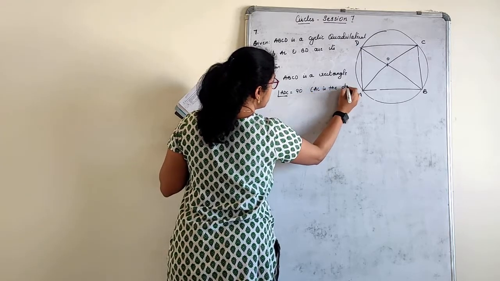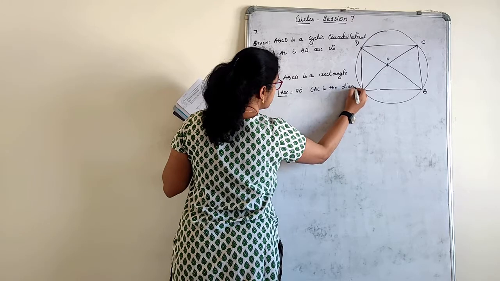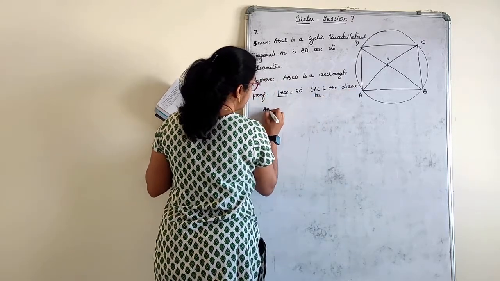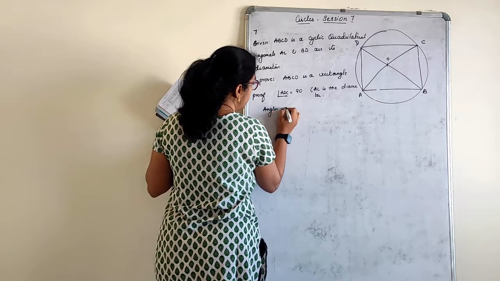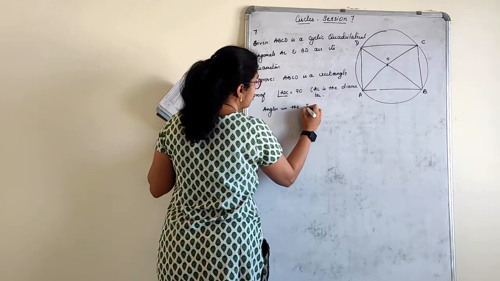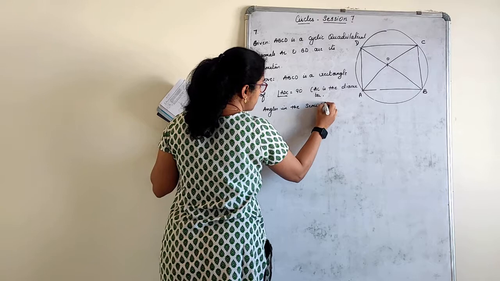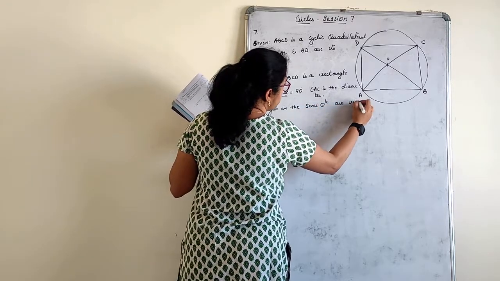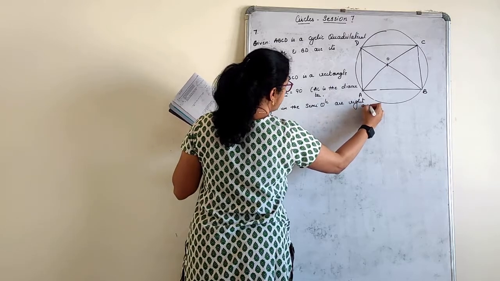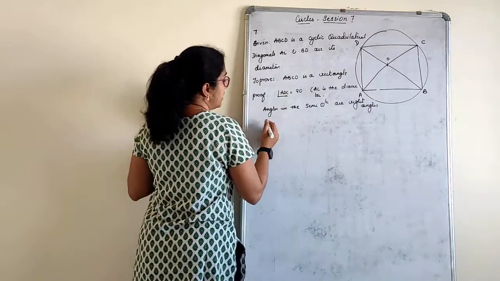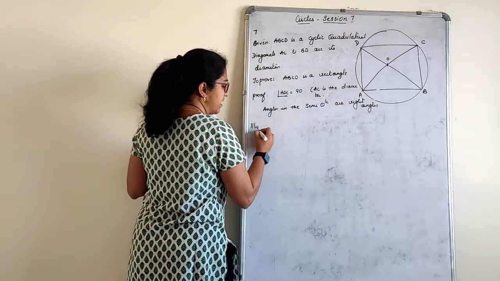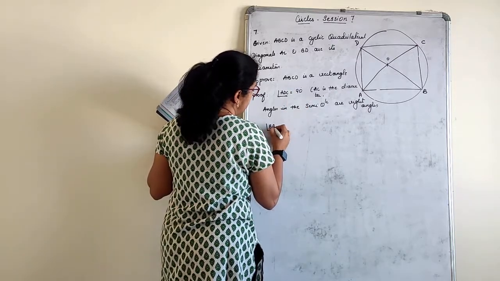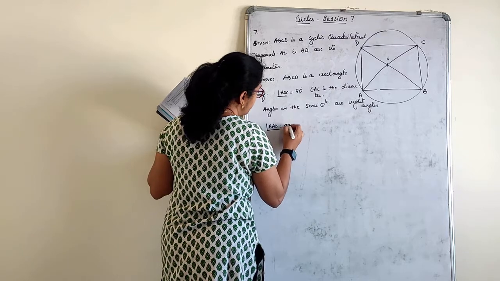AC is the diameter, angles in the semicircle are right angles. Then similarly, I will write angles. Reason you write. Angle BAD is equal to 90 degrees.